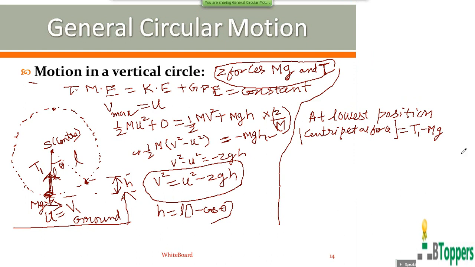From Newton's second law, the magnitude of this resultant force on the bob at the lowest position is equal to the product of the mass of the bob and the magnitude of its acceleration.